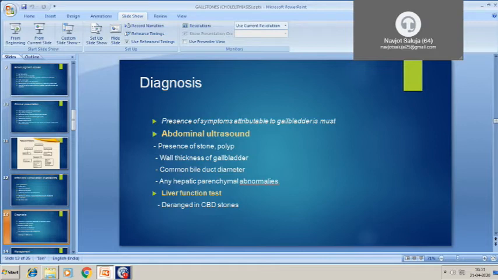Liver function test, a blood test. Usually the liver function test in gallstone is normal, unless there is blockage in the common bile duct. Then it will lead to derangement of the liver function test. Or when there is severe infection of the gallbladder, there can be mild derangement in the liver function test.